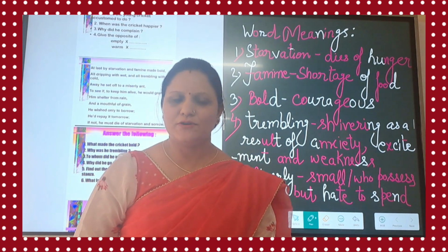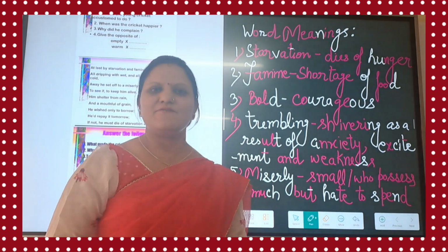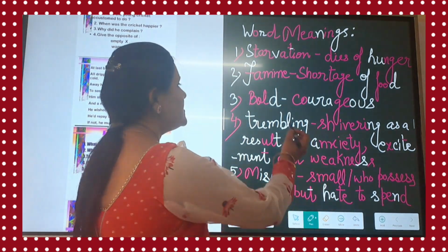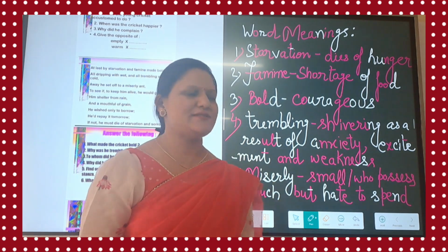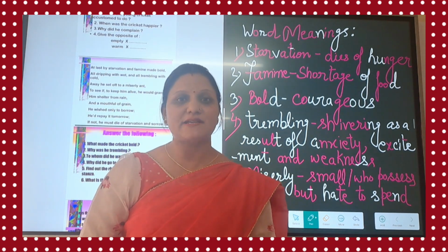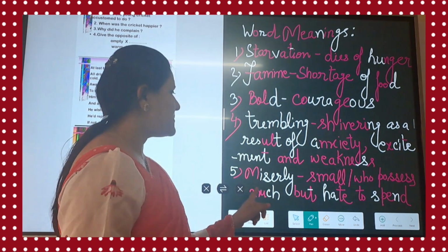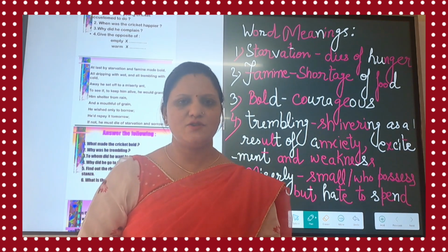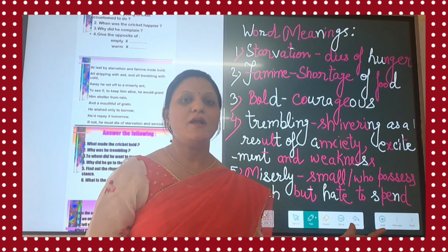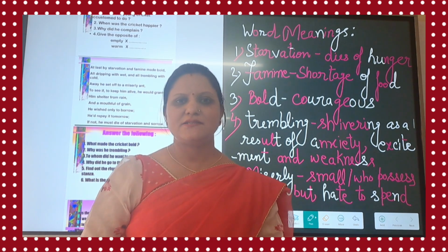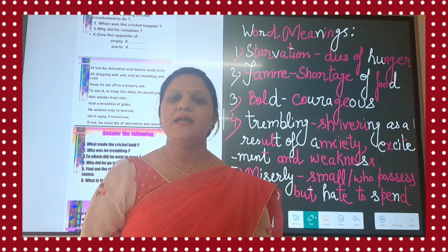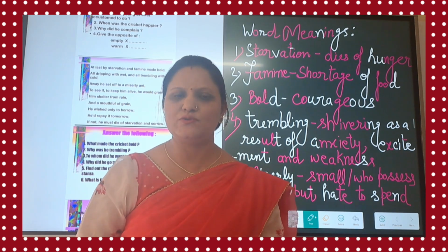Let's have a look at word meanings. Starvation. Starvation means die of hunger. Famine, that is shortage of food. Bold. Bold, that is courageous. Trembling, shivering as a result of anxiety, excitement and weakness. Miserly. Here this word is used for the teeny tiny ants. So here its meaning is small, but actually miserly means a person who possesses much but hates to spend. In Hindi what we call that is kanjoos.